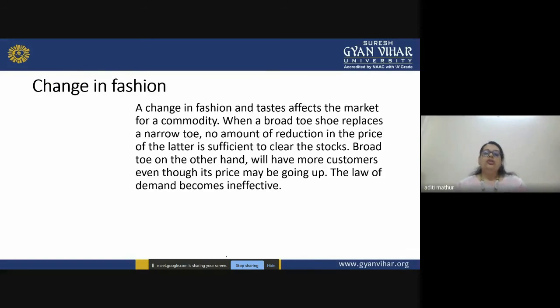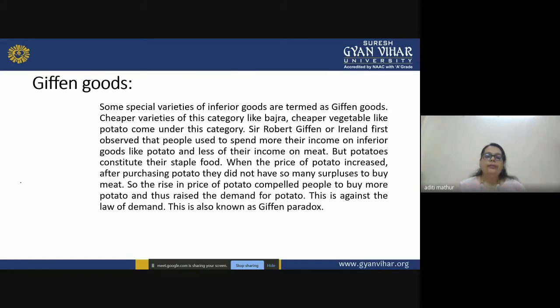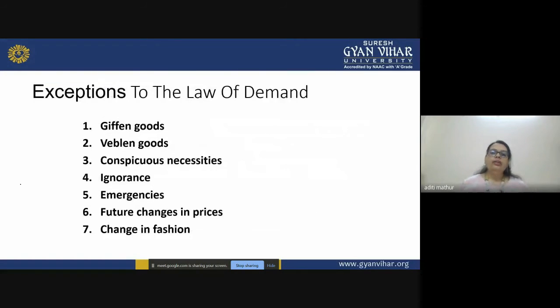Let us have a quick recap on all the exceptions. The first one is Giffen goods, then Veblen goods, necessary items, ignorance, emergency situations, future changes in prices, then changes in fashion.